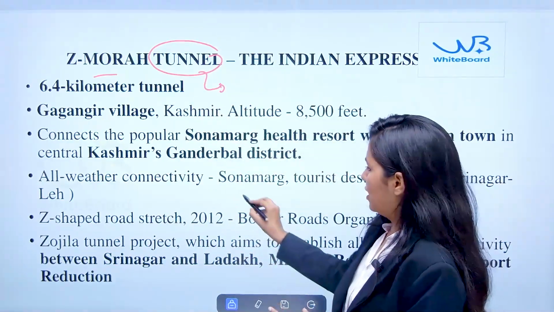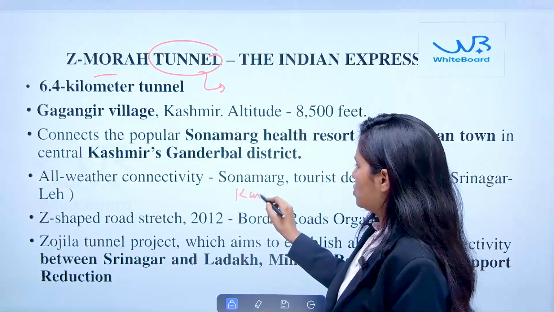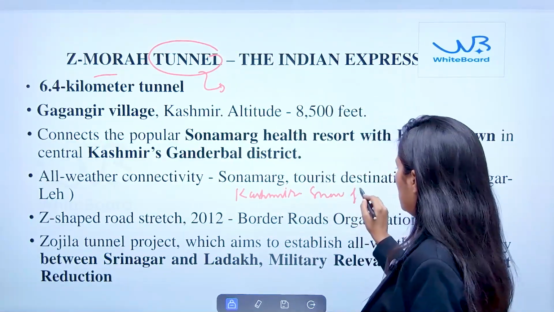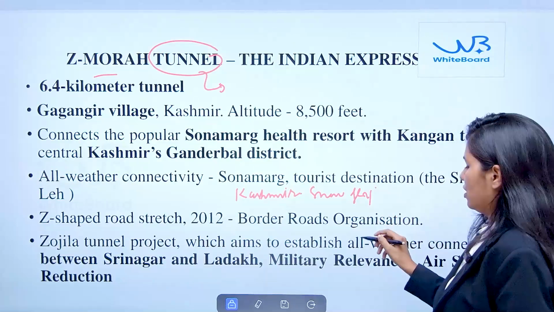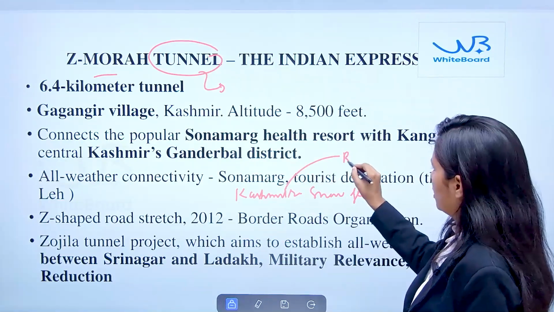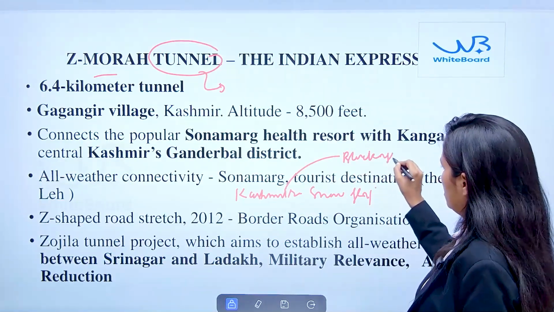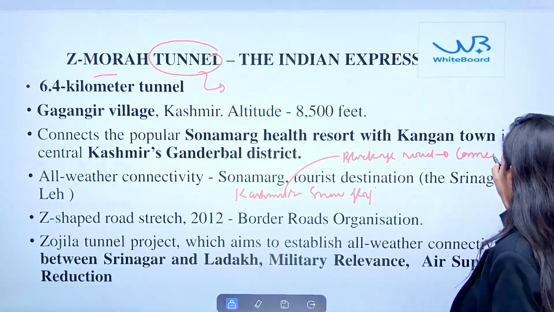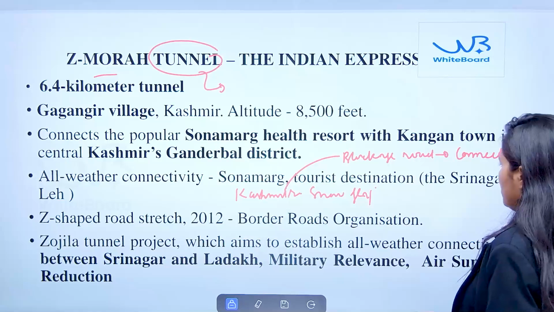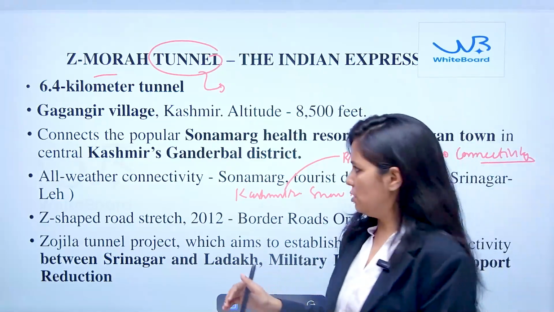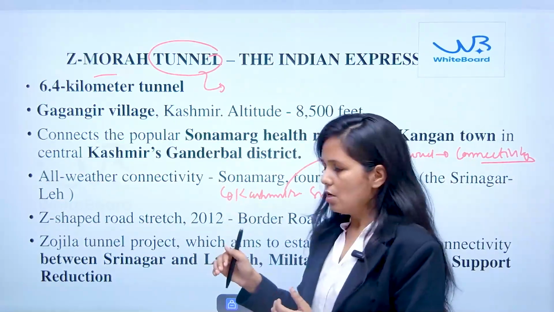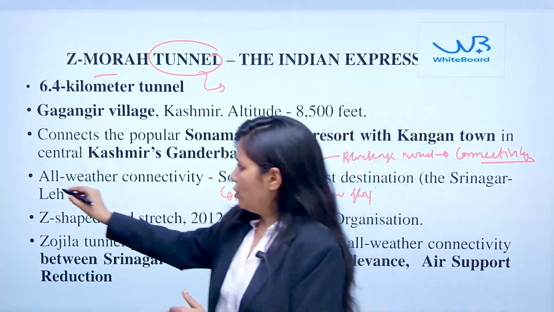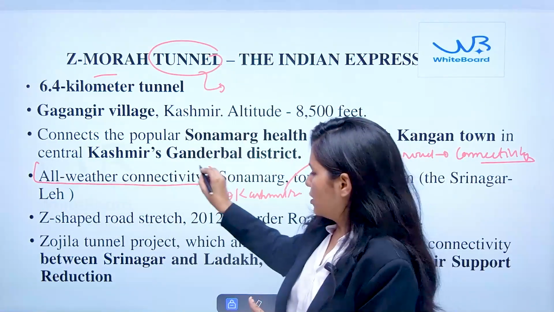It is very important. We all know that Kashmir is a region prone to snowfall. Because of snowfall or avalanches, there is a blockage on the road, which adversely impacts connectivity. And as far as the security-related issue is concerned, this region is very fragile. So in order to support the army, it is very important that there should be all-weather connectivity.